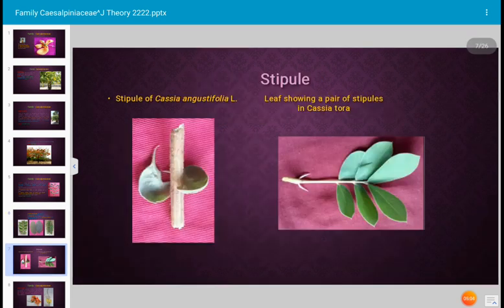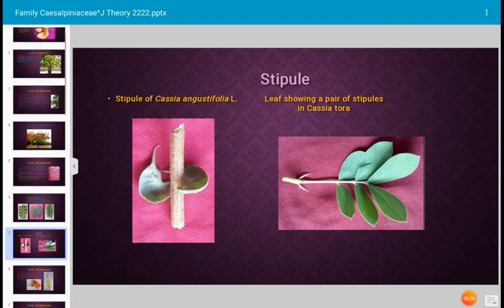Next, these photographs show the stipules. Stipules are small leafy structures which occur at the base of the leaf. The first photograph is the stipule of Cassia angustifolia. The second photograph is the leaf of Cassia tora, and at the basal region a pair of stipules is shown. Next.